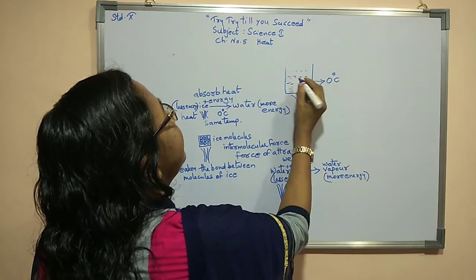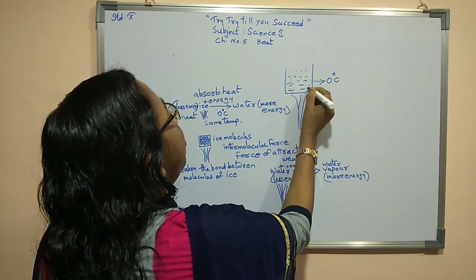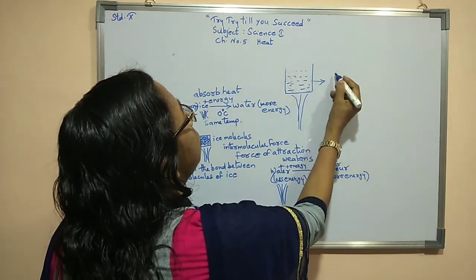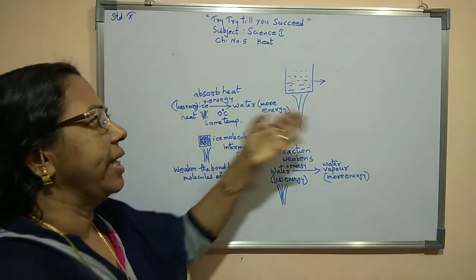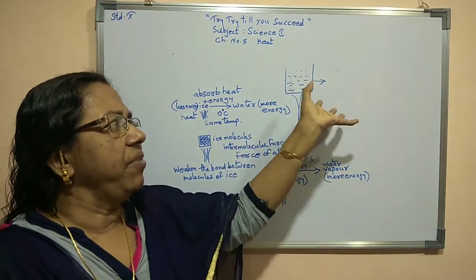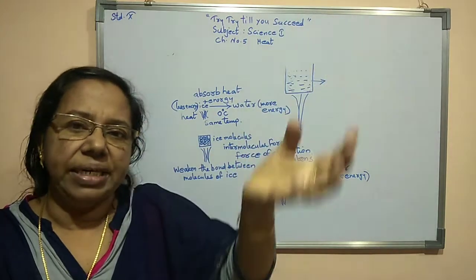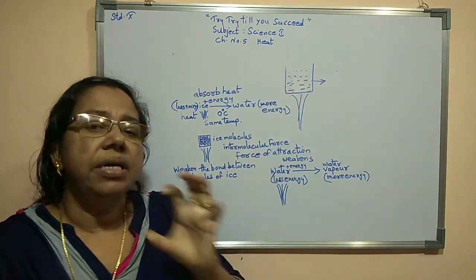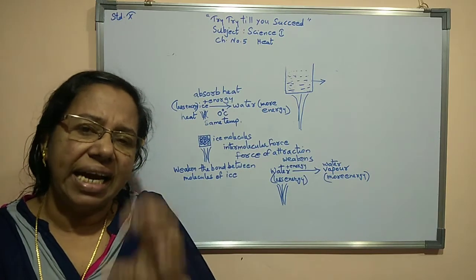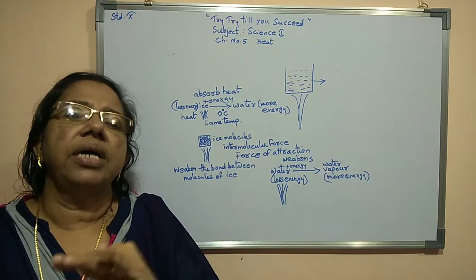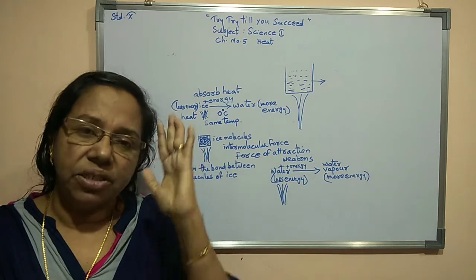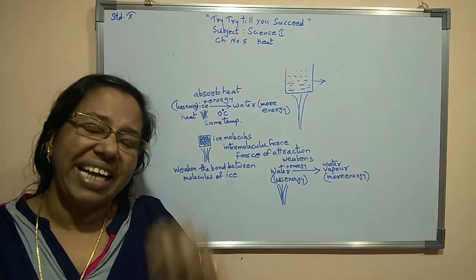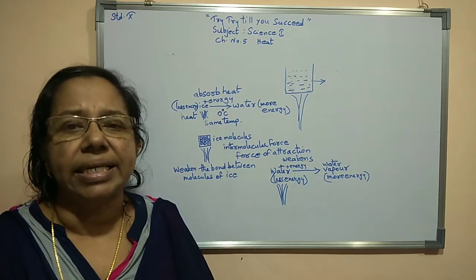Only when the full ice transforms to water can you find the temperature changing from 0 degrees to 1 degree, 2 degrees, 3 degrees. Until the full ice transforms, the temperature of the ice plus water will be 0 degrees. The temperature of the ice alone will be 0 degrees, and the temperature of ice plus water also will be 0 degrees Celsius.